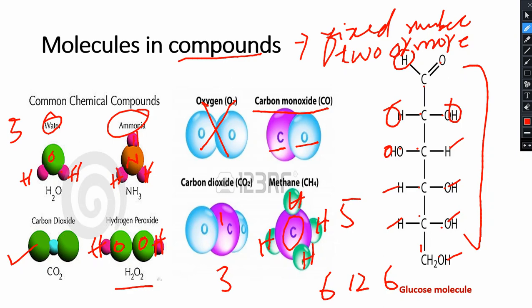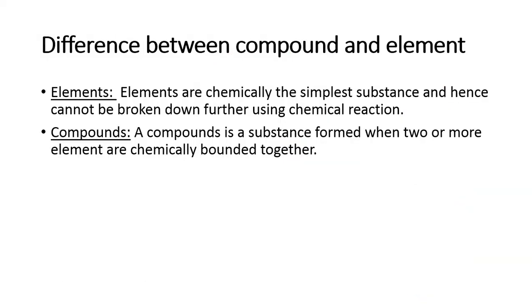I hope you have understood up to here what compounds are, and how molecules look in elements and how they look in compounds. Here is a quick summary.